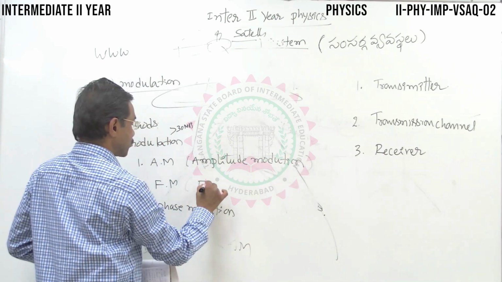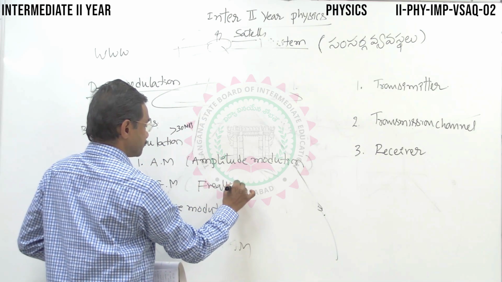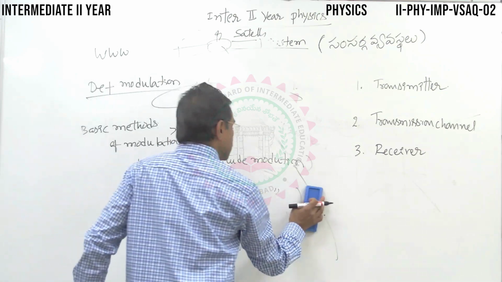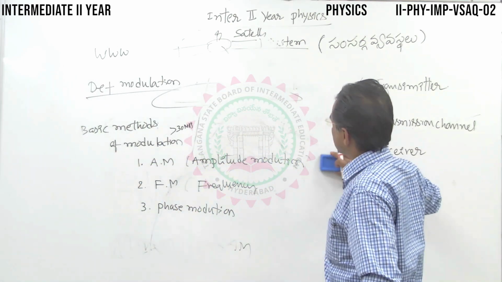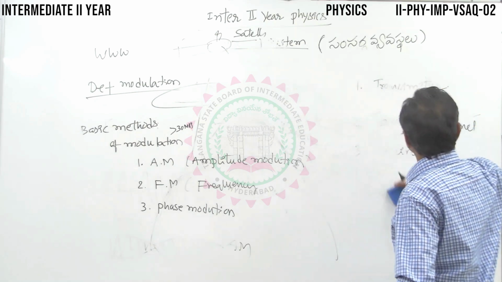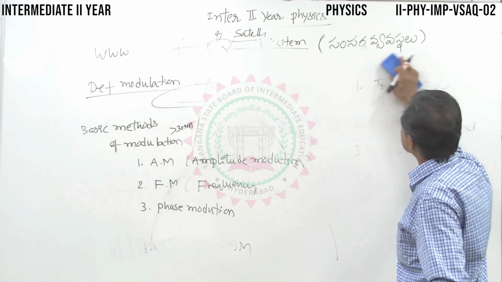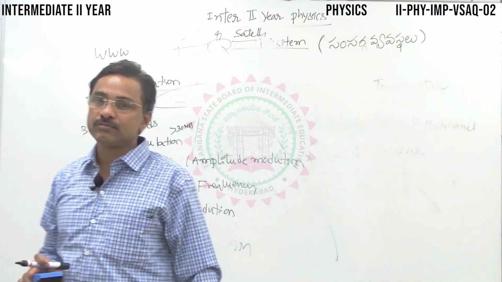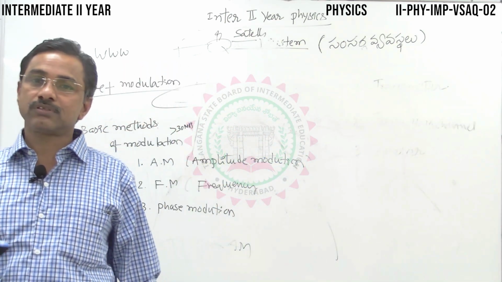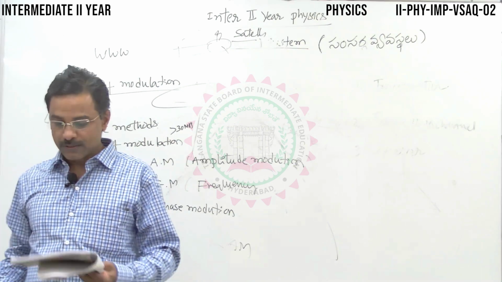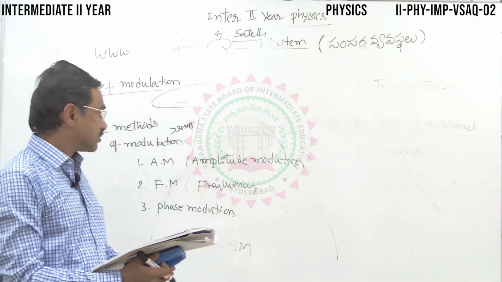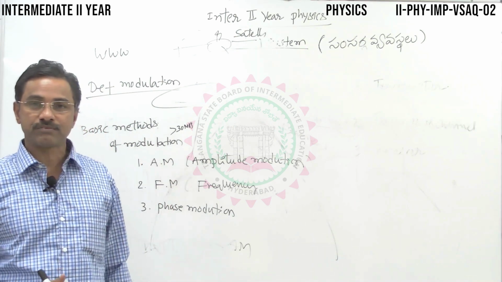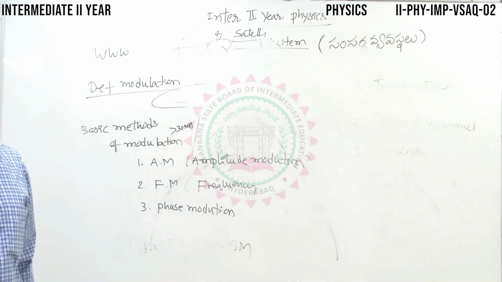Here, frequency modulation. One of the characteristics of the carrier signal gets altered in accordance with the signal to be transmitted, the modulating signal. We call it amplitude modulation if the amplitude of the carrier wave changes in accordance with the signal to be transmitted.